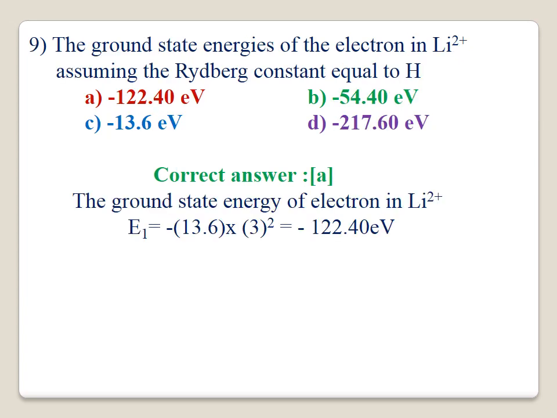Question number 9. The ground state energy of the electron in Li 2 plus, assuming the Rydberg constant equal to H. Here the correct answer is A, minus 122.4 electron volt. The ground state energy of the electron in Li 2 plus, E1, will be equal to minus 13.6 into 3 square, since the atomic number of lithium is 3. Therefore, E1 will be equal to minus 122.40 electron volt. The correct answer is A.